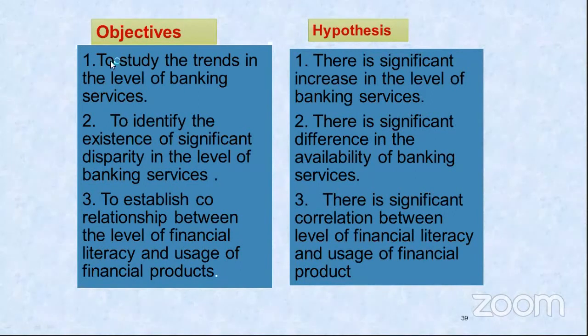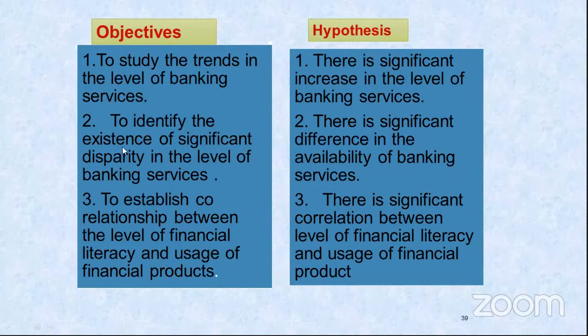Objective is to study the trends in the level of banking. Against that, there is a significant increase in the level of banking. Now here, if you write the word change, there is a significant change. Change again can be a positive change or a negative change, so that makes it ambiguous. So you mention increase or decrease clearly. Don't have a hypothesis or objective which is ambiguous. It should not be vague. It has to be very clear and specific. So your increase, decrease, specify it.